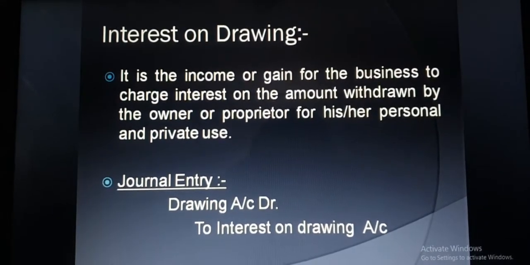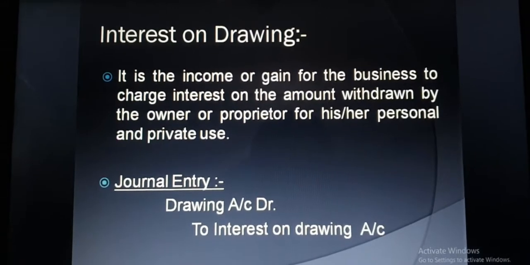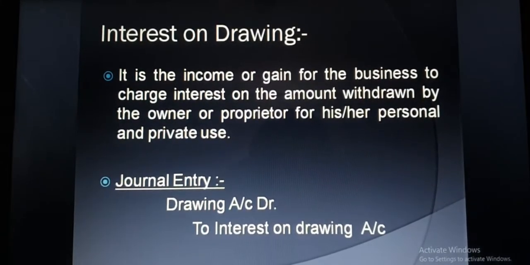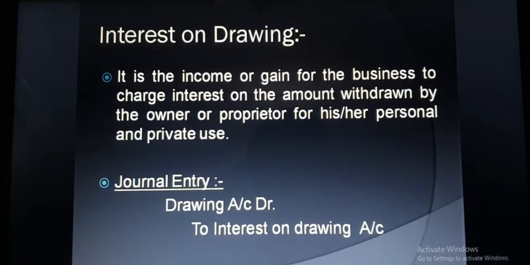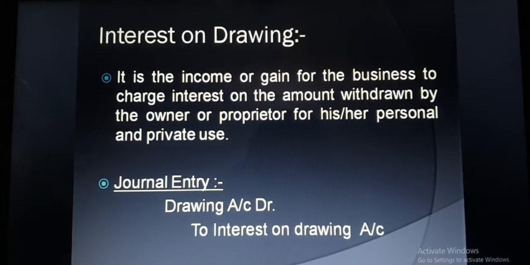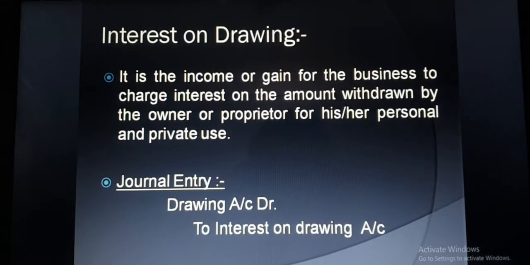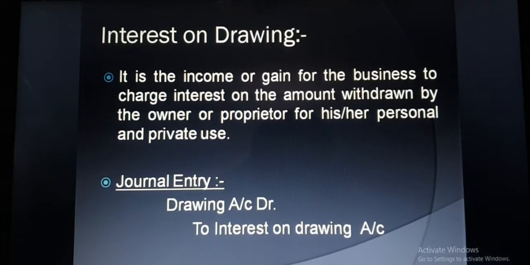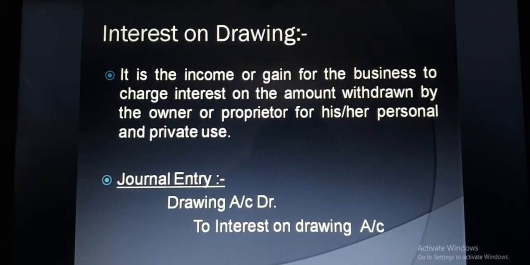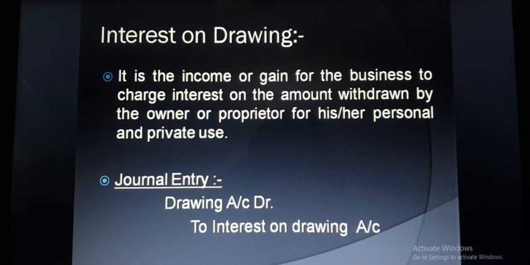And it is an income and gain for the business to charge interest. So as per the nominal rule, all income and gain will be credited. So it is an income or gain for the business to charge interest on the amount withdrawn by the owner or proprietor for his or her personal or private use. And the drawing will be debited because it will be added to the amount of drawing, or we can say it increases the amount of drawing done by the owner.